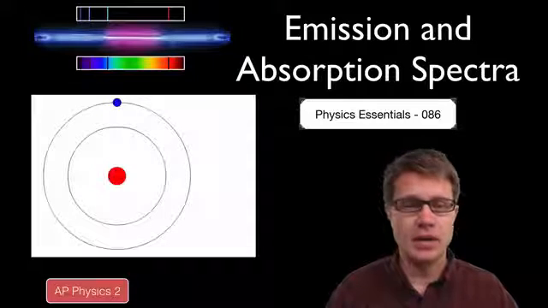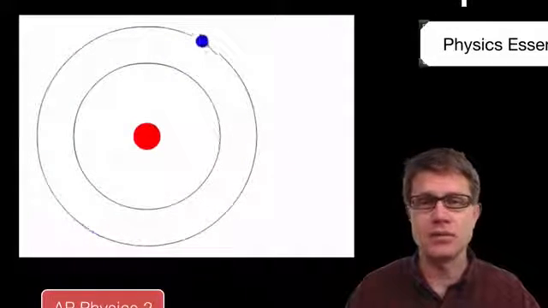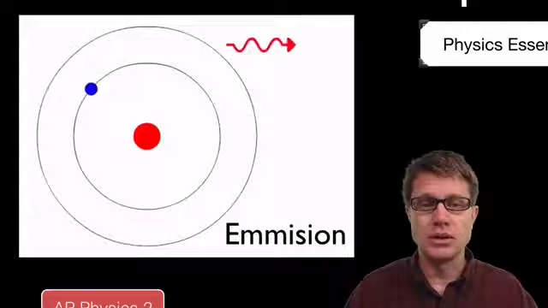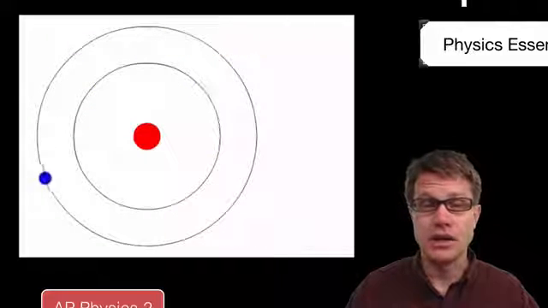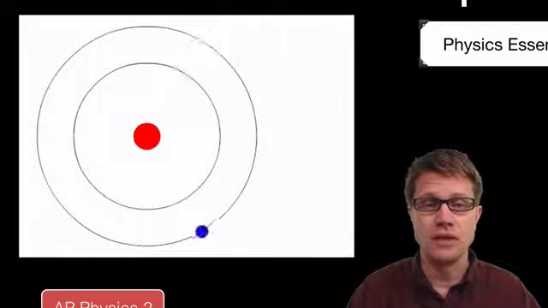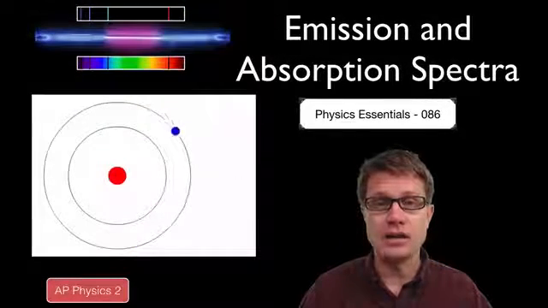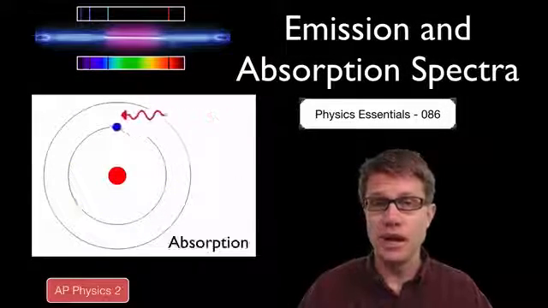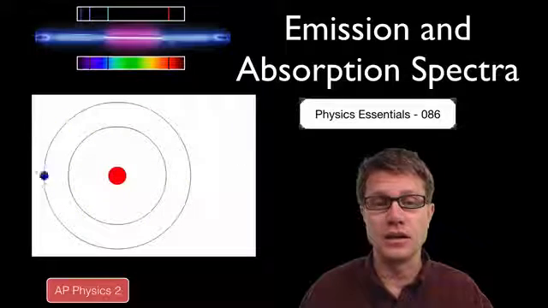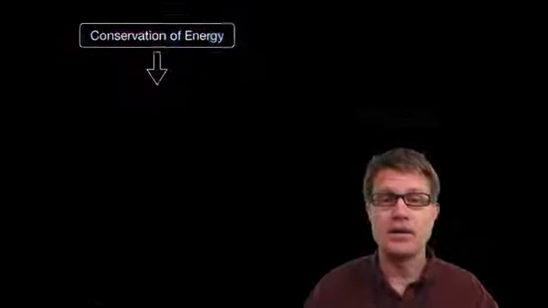And what's happening, if we look at hydrogen just in the first two energy levels, is that as the electron goes around the atom and jumps to a lower energy level, it's going to give off a photon of light. And for it to move up to that higher energy level, it's going to have to absorb a photon. And so there are discrete colors of light that are required for it to jump up. And as it jumps down, it's going to release these discrete colors of light as well. If you hit it with other colors, it's not going to do anything. It doesn't have the right amount of energy.